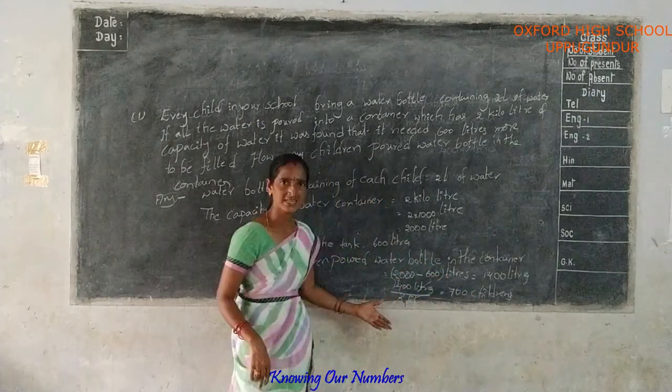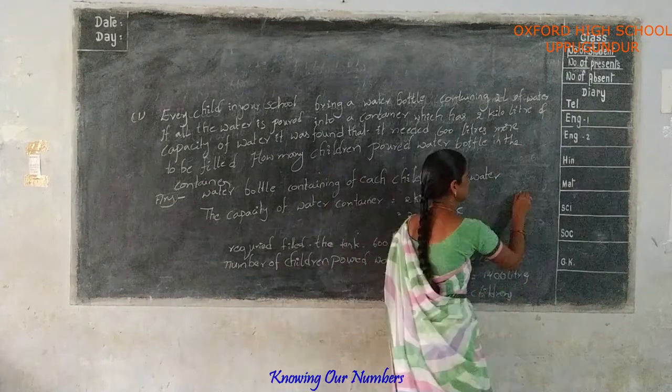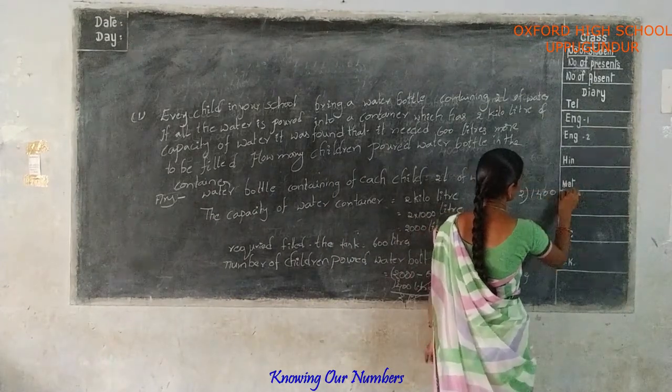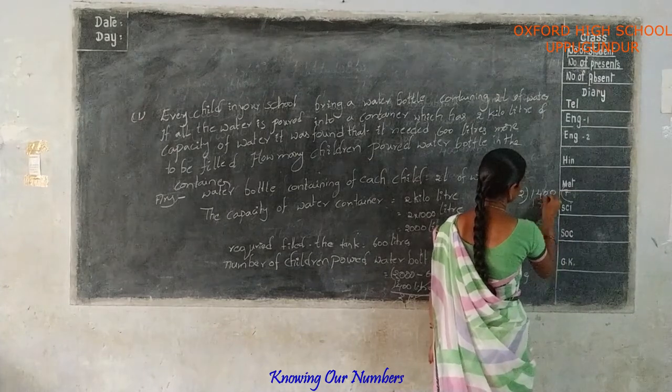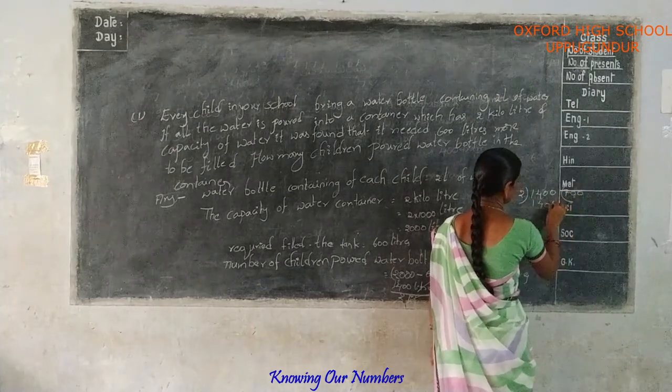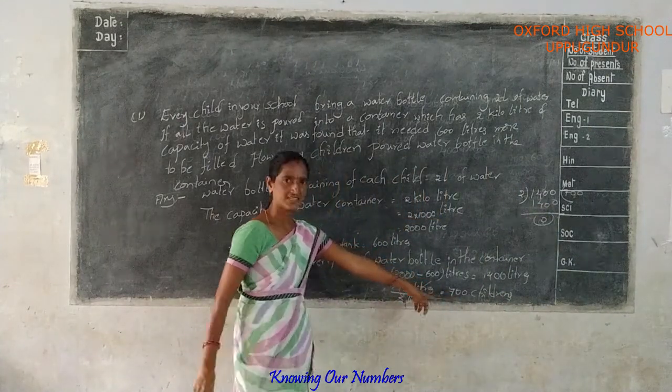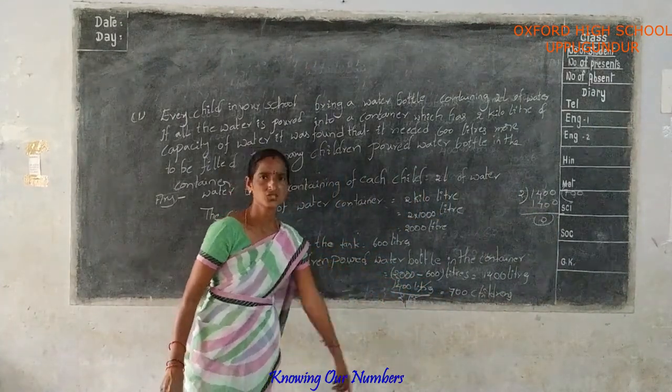If the cancellation is not understood, use division: 1400 divided by 2 gives 700. The number of children who poured water is 700 children.